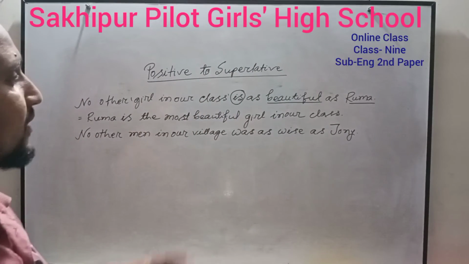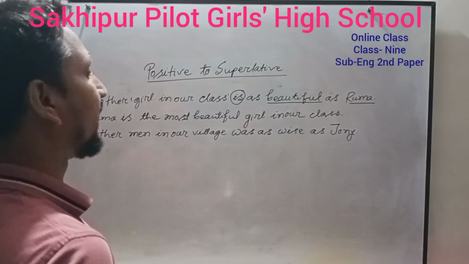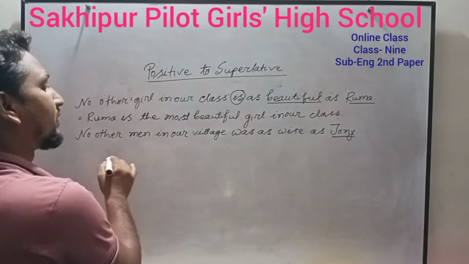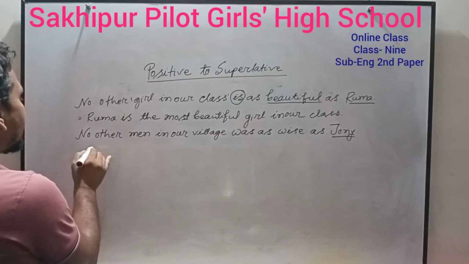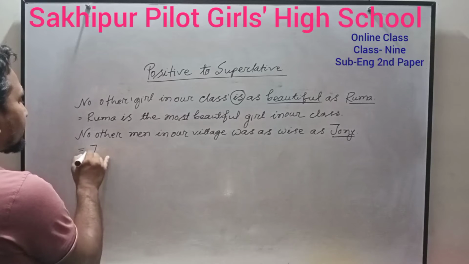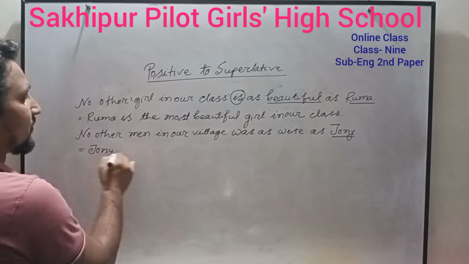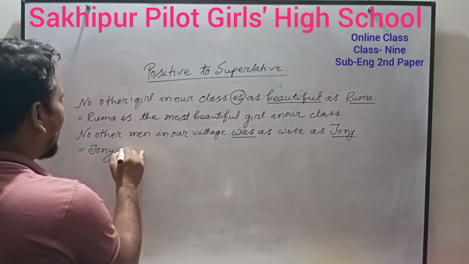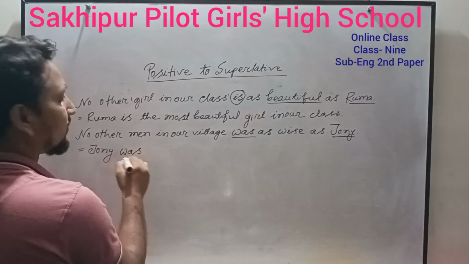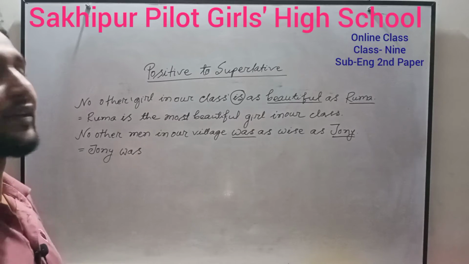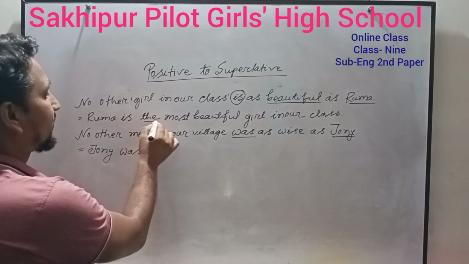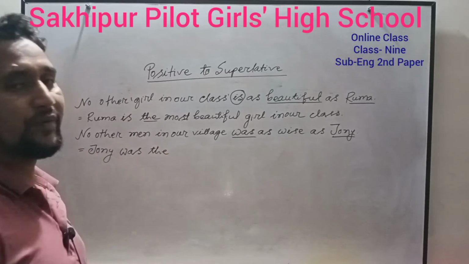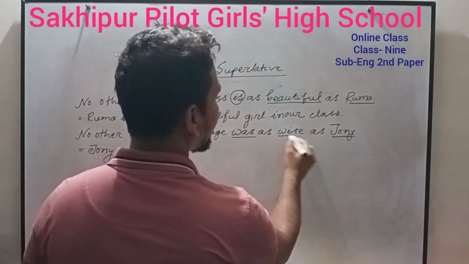You can change it in the same way as the first example. At first you have to write the last noun or pronoun, that means after the second "as", Johnny. Then you have to write the verb, the first form, was. Then you have to write the feature of the superlative degree, "the", instead of "no other". Then write the superlative form of the adjective, wise.